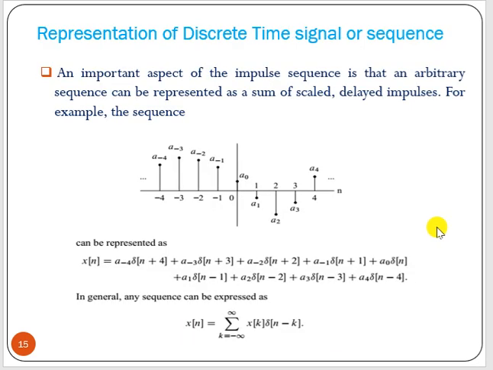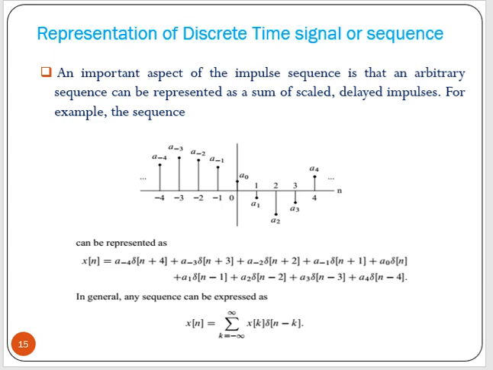Okay, now what we can find out is the representation of a discrete time signal or sequence. How can we write that? An important aspect of the impulse sequence is that an arbitrary sequence can be represented as a sum of scaled, delayed or advanced impulses.